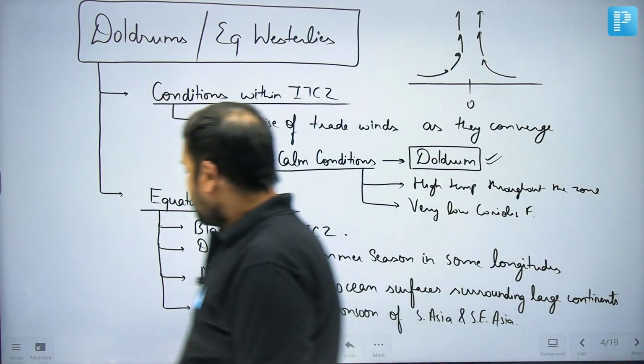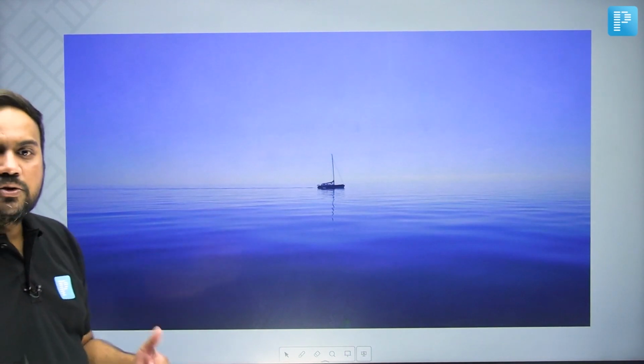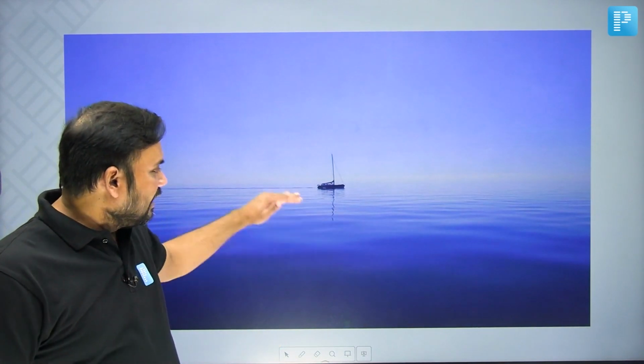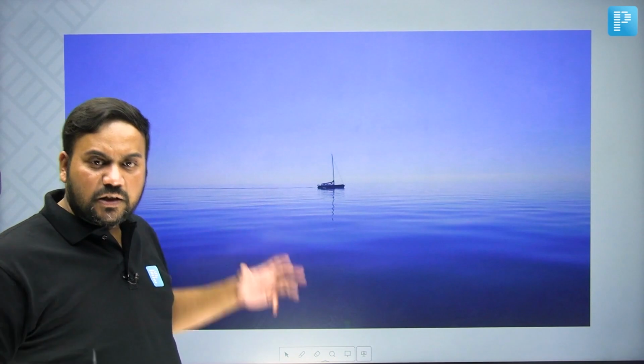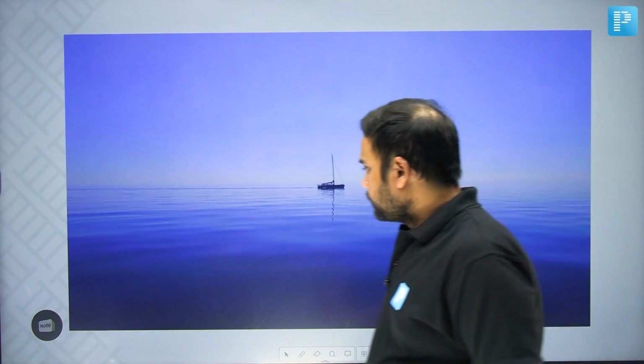Here in this picture I have tried to show you the calm conditions, almost near absence of horizontal winds is found in this zone. Can you see? Very calm conditions, hardly any waves found. So, such calm conditions are referred to as the conditions of doldrums.